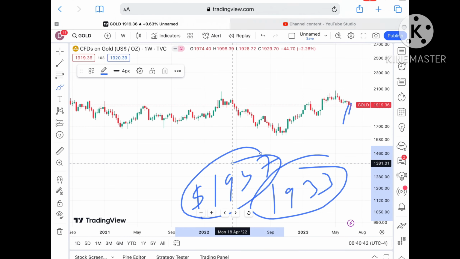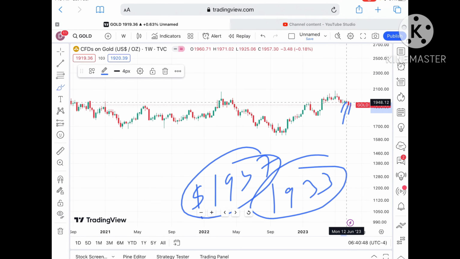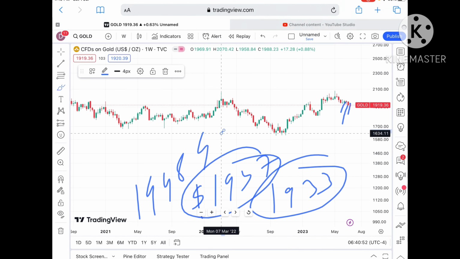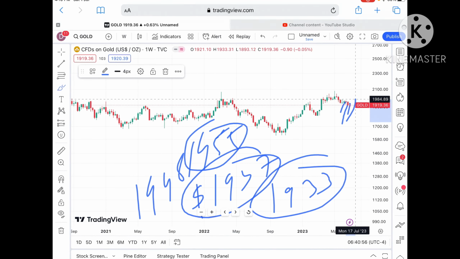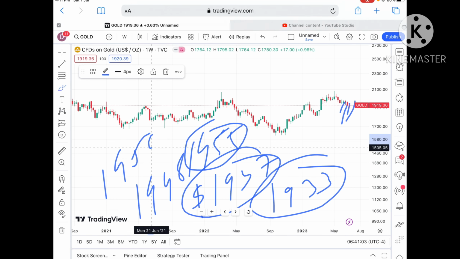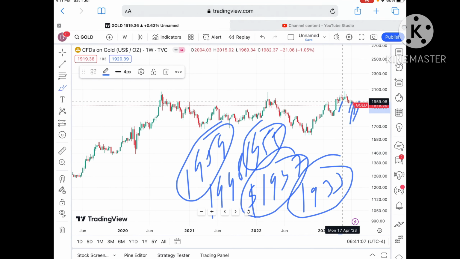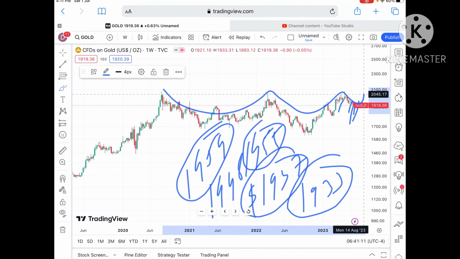Okay, so once these two resistances are hit, we can see it can go further upside, and a probability of going towards a level of $1948 is there, and from there we can see a level of 1955. Okay, so once the price moves above that particular 1955, it can cross that particular zone, and chances of going towards a level of around 1959 is there, and this 1959 is already a weak resistance, so chances of going further upside we can see.